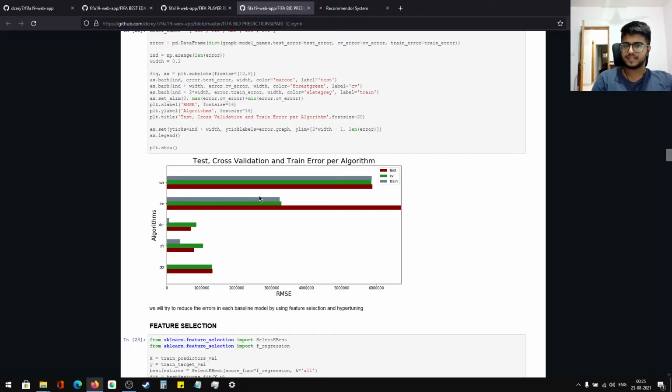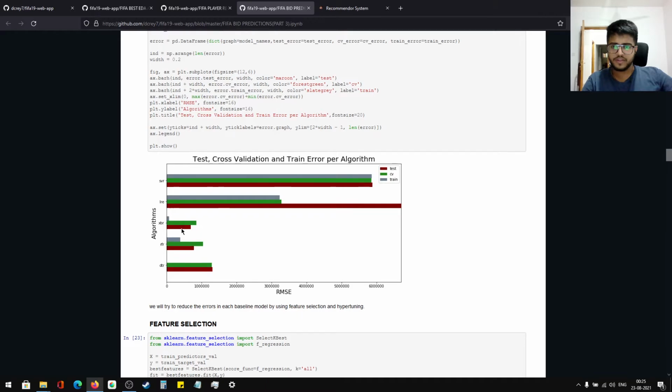Whichever has the least in all three would be the best model. Here you can see that test is the red one. SVR is doing the least, decision trees are also pretty low, and XGBoost is giving very little error.